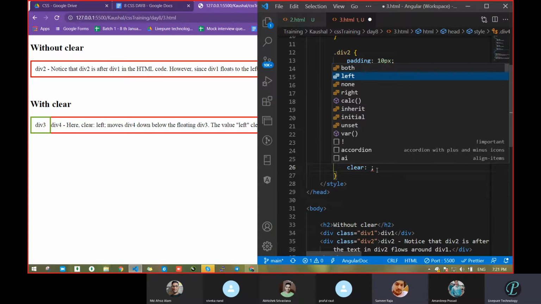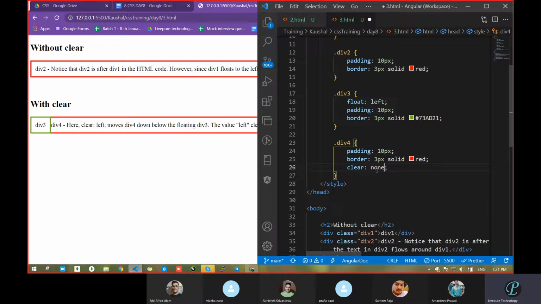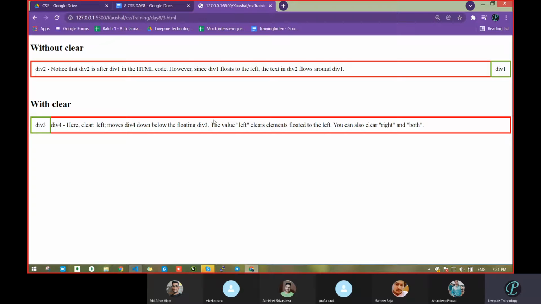And what are the other properties? None. Okay, let's see what it is going to do. Nothing. Okay, so with this clear, it looks like float itself somewhat, but something different, just minor. Suppose you have to move one block up and you have to place another block below, then you can use this type of clear property.